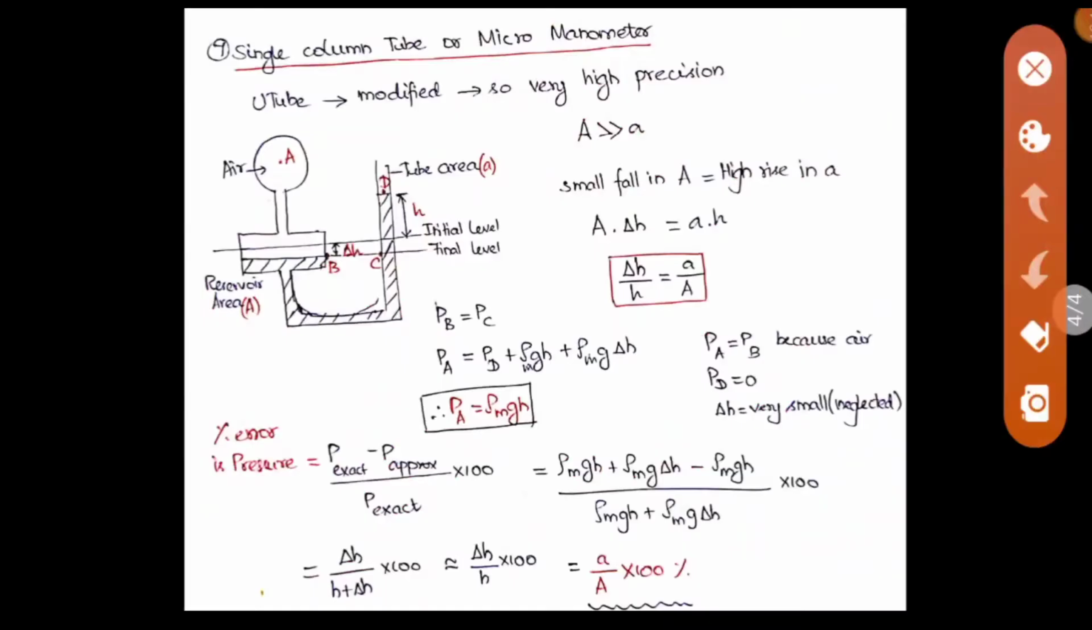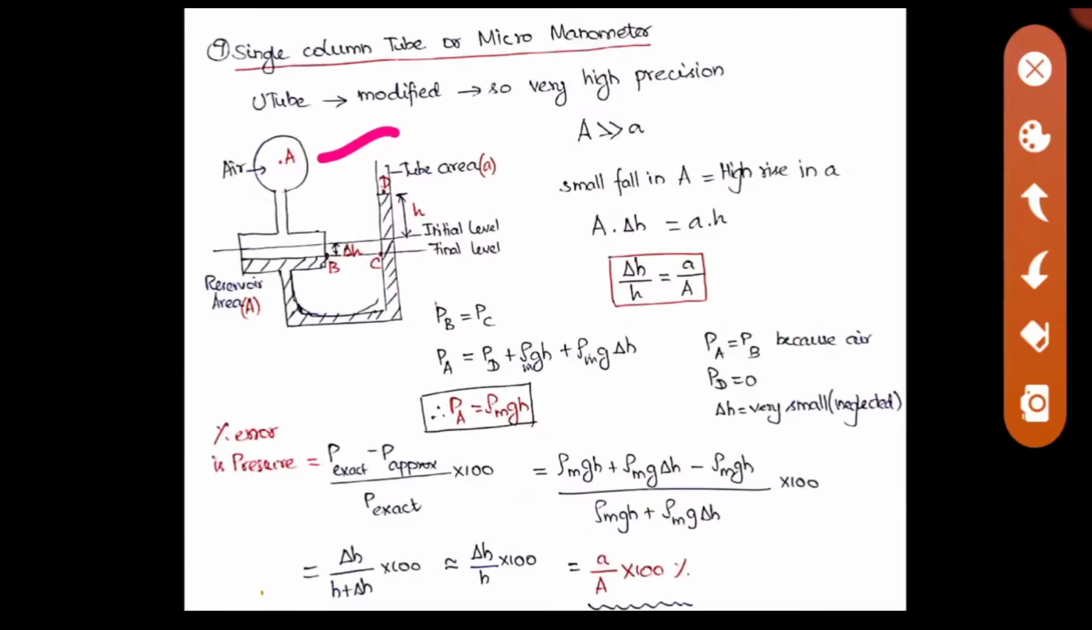The last one is the single column tube or micro manometer. Here also it is a modified version of the U-tube manometer only, and this is very high precision. If you need high precision, we can use this method. Here I have taken a pipe and we have a reservoir. This is the special case that is given for this micro manometer.